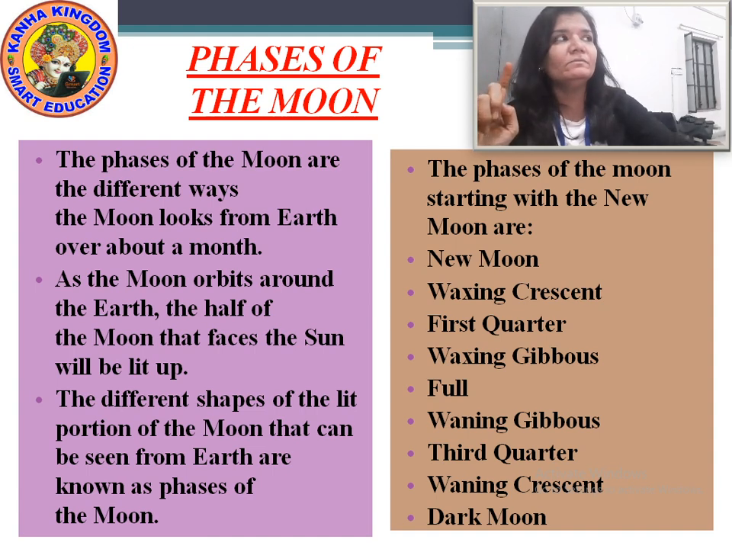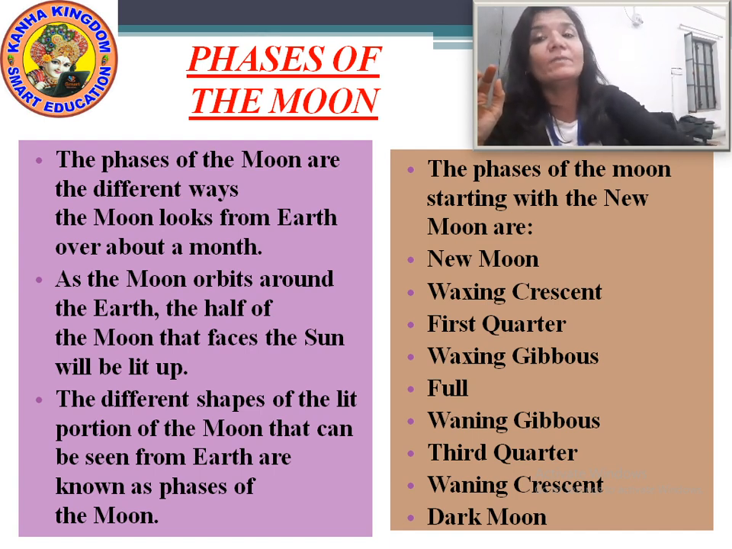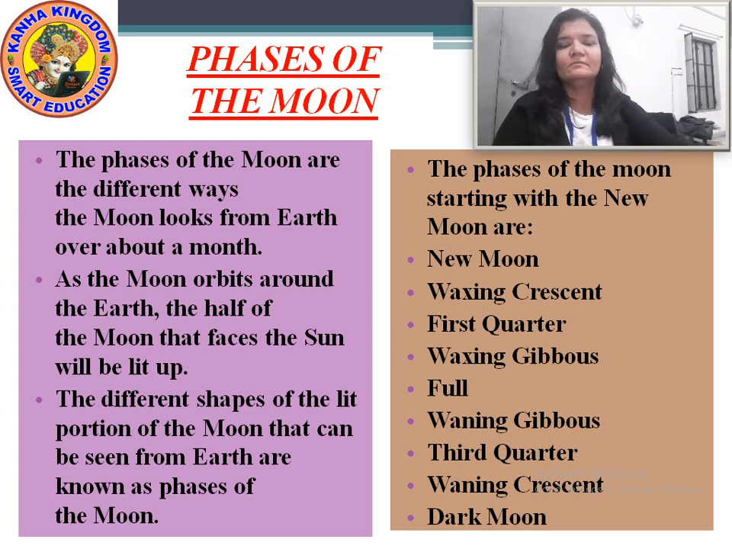The full moon is also known as Purnima. And the dark moon means when you see no moon at all. That day is known as Amavasya.